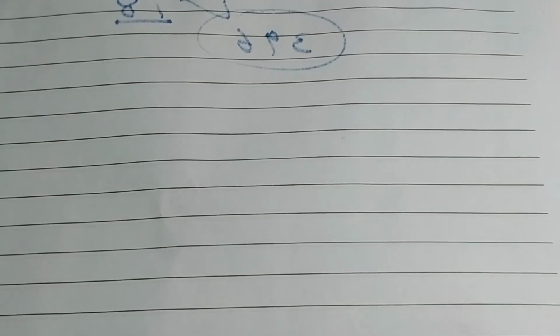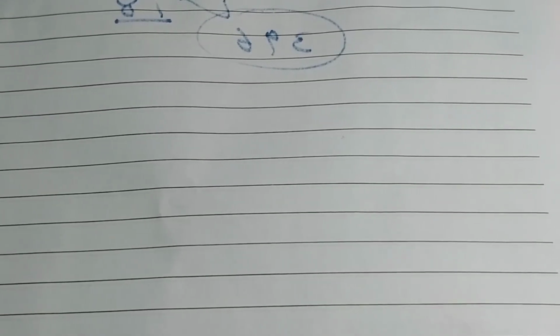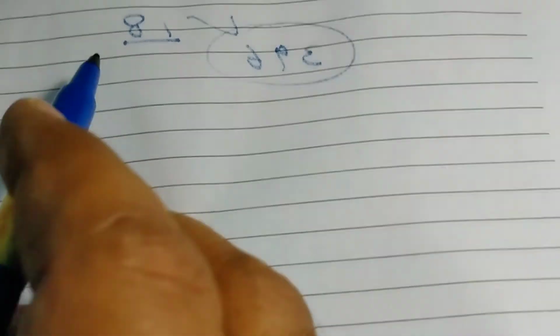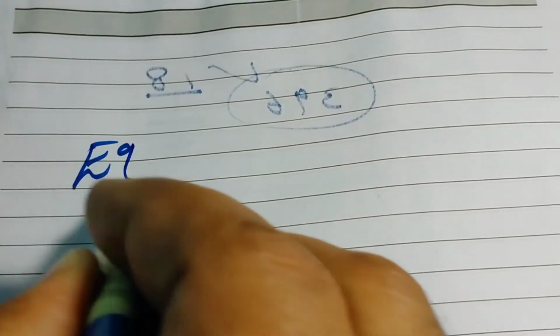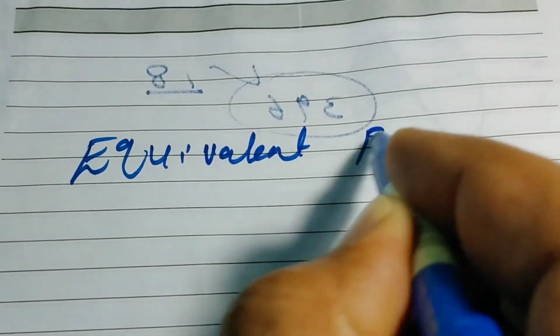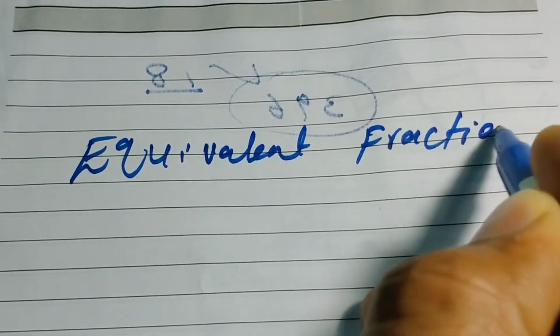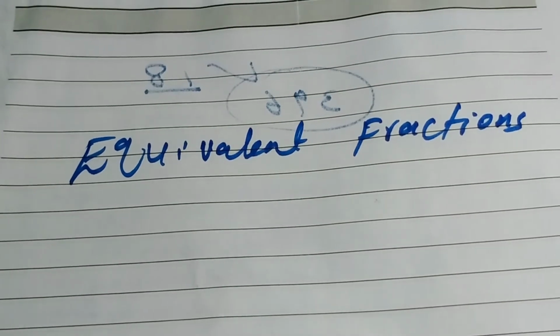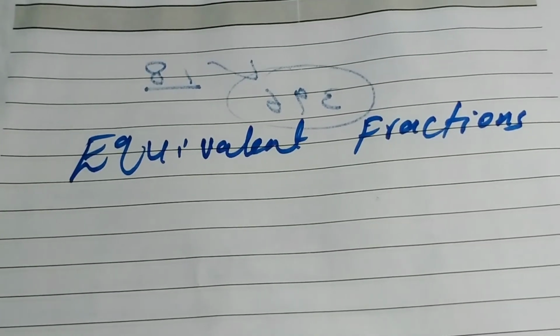So my dear, after simplification I want to teach you equivalent fractions. What are equivalent fractions?